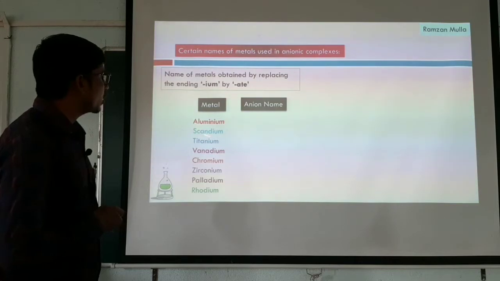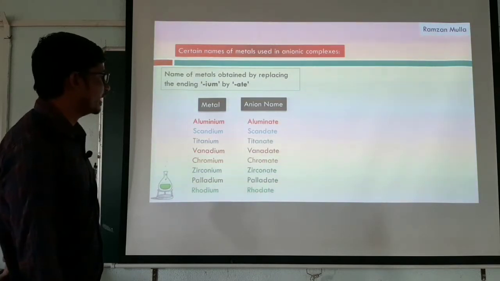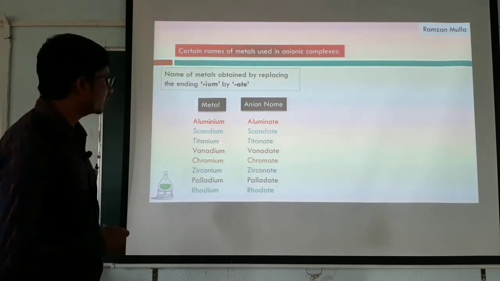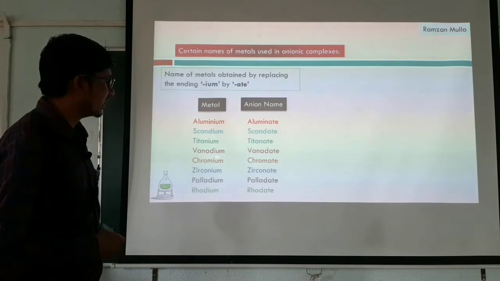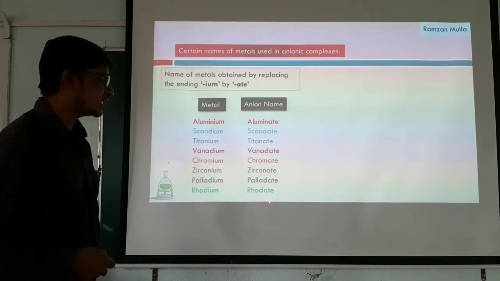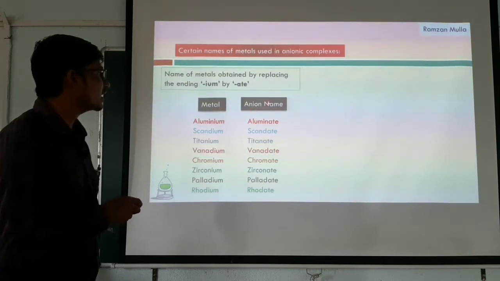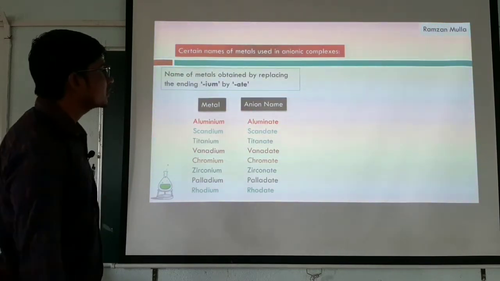If aluminum is present in anionic complexes, then the anionic name of this metal will be aluminate, scandium becomes scandate, titanium titanate, vanadium vanadate, chromium chromate, zirconium zirconate, palladium palladate, and rhodium rhodate. These are all the anionic names of these metals.